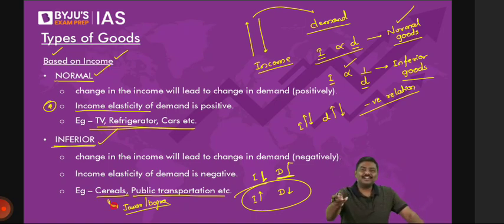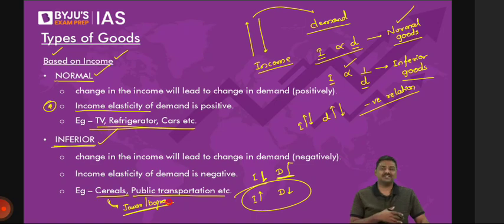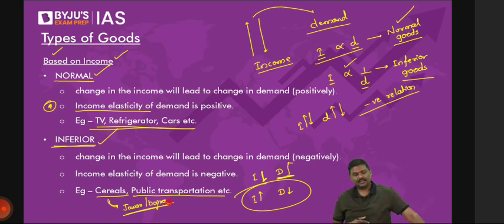Imagine you start earning 1 lakh rupees, 2 lakh rupees, 4 lakh rupees per month. You will start consuming more and more of basmati rice. You'll start consuming more and more of wheat, etc. Not Jowar and Bajra. Right? That is basically the idea of inferior goods. Next one. Giffen and Veblen goods.